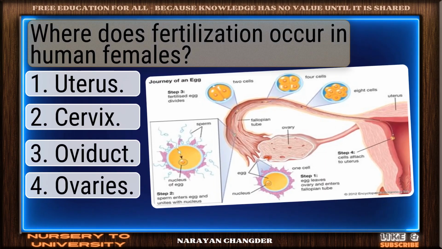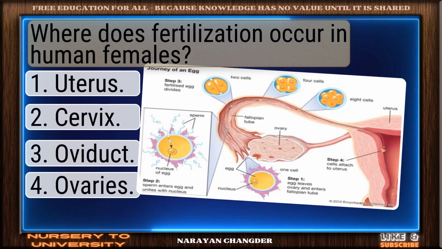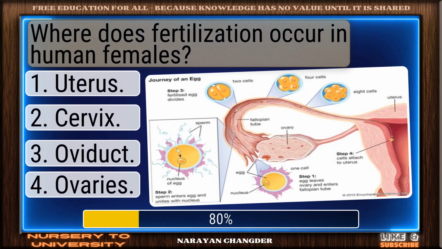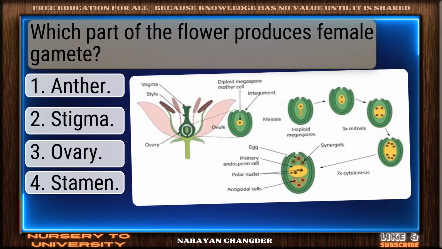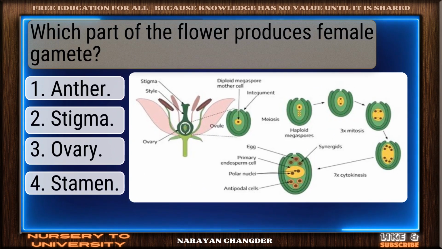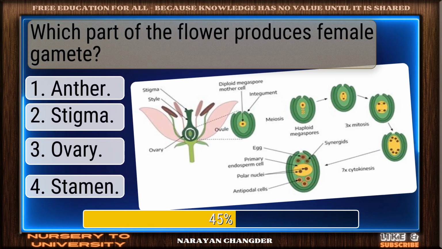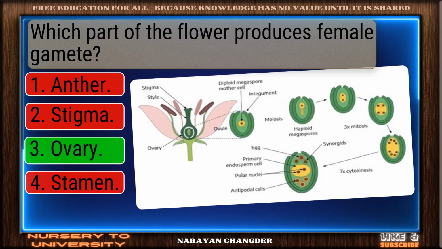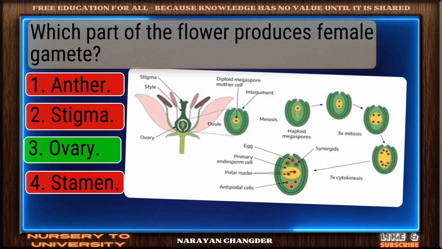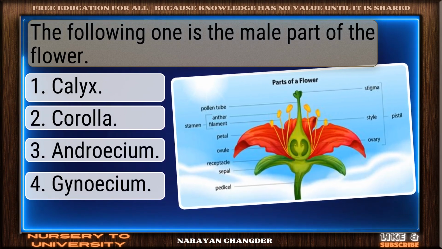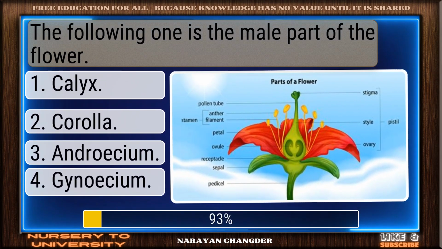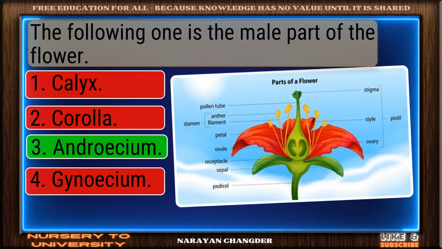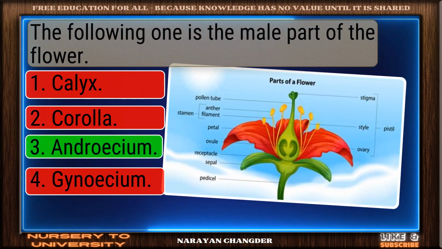Where does fertilization occur in human females? Exactly. Oviduct makes sense. Which part of the flower produces female gamete? Bravo. Ovary is the answer. The following one is the male part of the flower. Smart move. Androecium is an accurate answer.